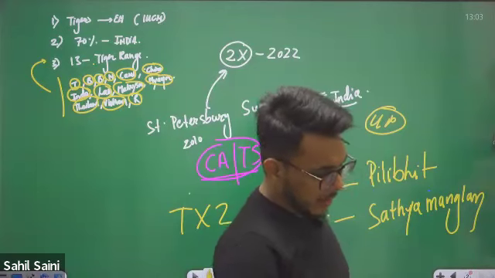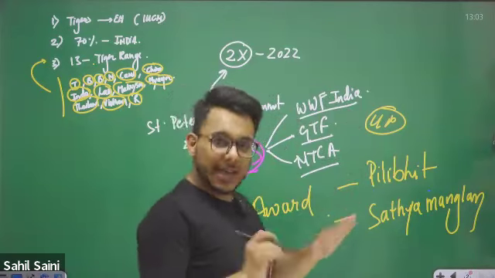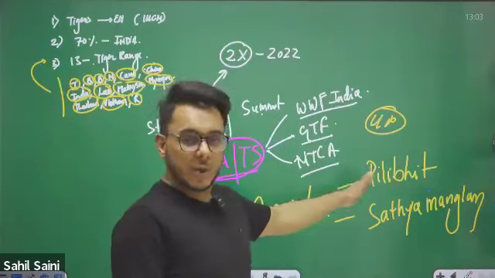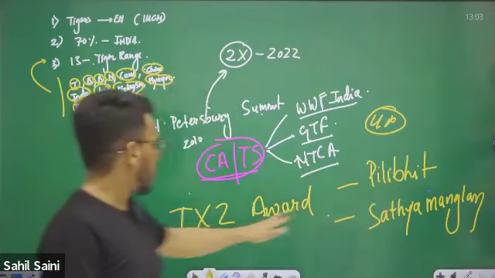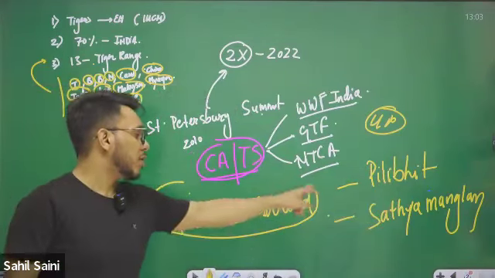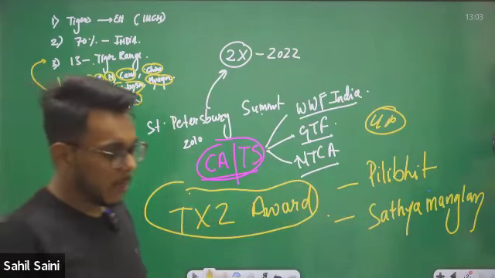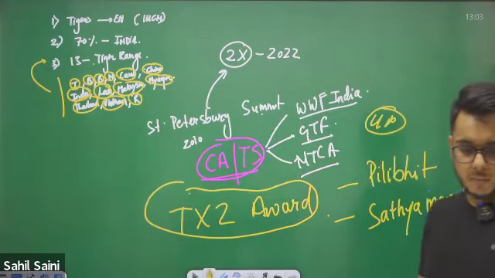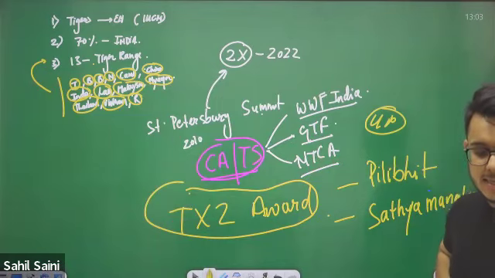We have already discussed Satyamangalam; it is a tiger reserve also, so no need to get confused. So Pilibhit in UP and Satyamangalam Tiger Reserve in Tamil Nadu recently got this TX2 award, which is given to protected areas that have doubled the tiger population. Is it clear or not?